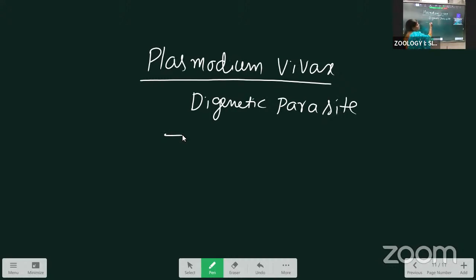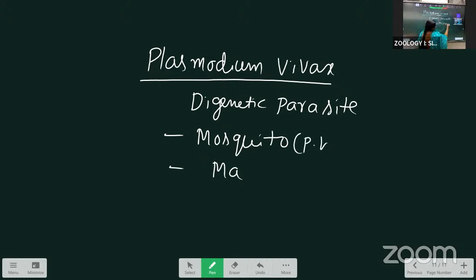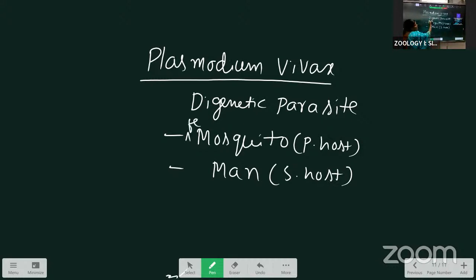The primary host is the mosquito, and the secondary host is man. Which mosquito? The female Anopheles mosquito, not all mosquitoes.